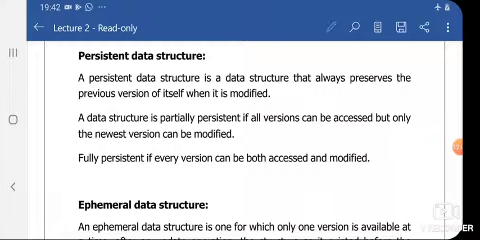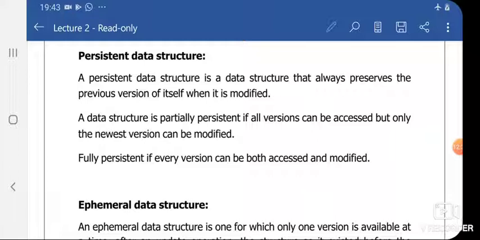A data structure is partially persistent if all versions can be accessed, but only the latest version can be modified, while a data structure is fully persistent if every version can be both accessed as well as modified.